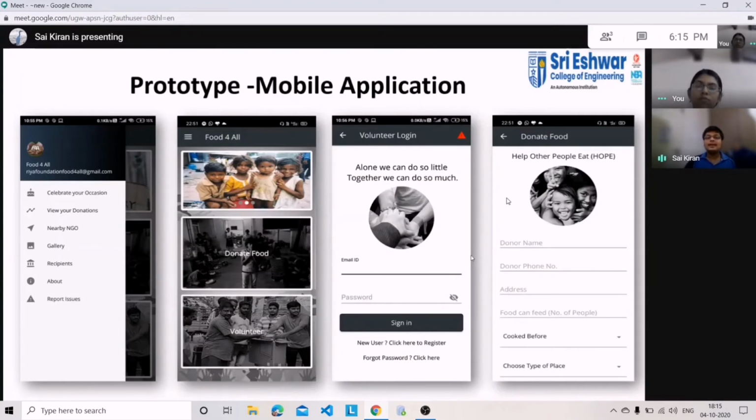The main app is dependent on two options: donate food and volunteer. The last two screens are the volunteer login and the donate food. The donate food is the place where the donor will be submitting the food details. Okay.